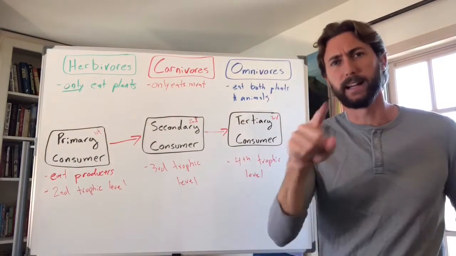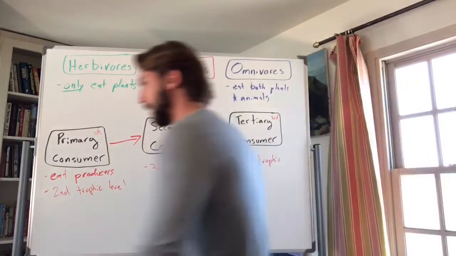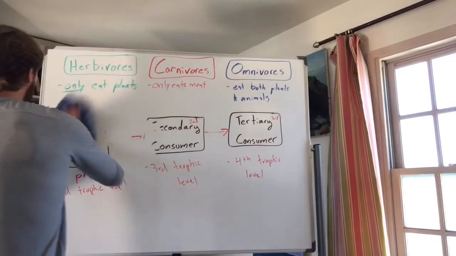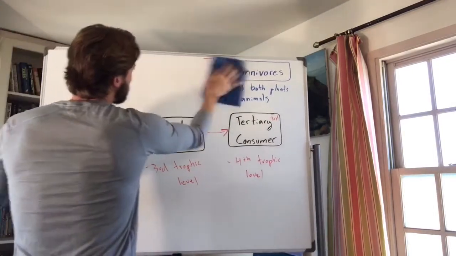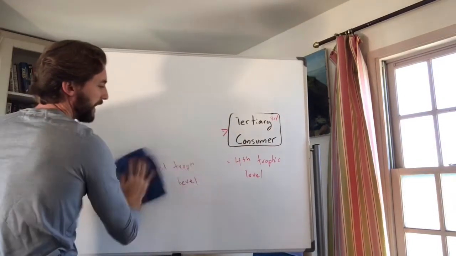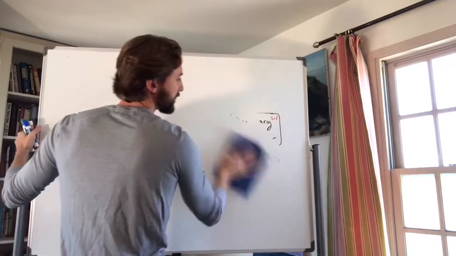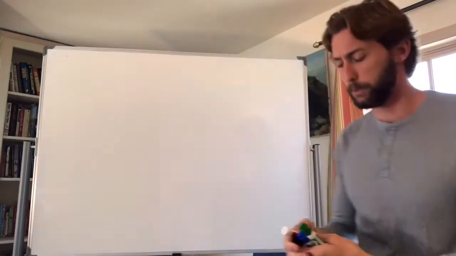All right, that was a lot, but now let's do a food chain. I'm going to erase this. We're going to do a food chain, and we'll talk about an example, right? All right, so we talked about how organisms in an ecosystem get their energy. Remember, ecosystems, the interaction between the living and non-living things in a given area. So right now we're talking about the living things and interacting with energy. That's what we're focusing on today.